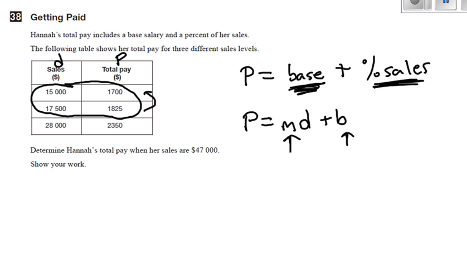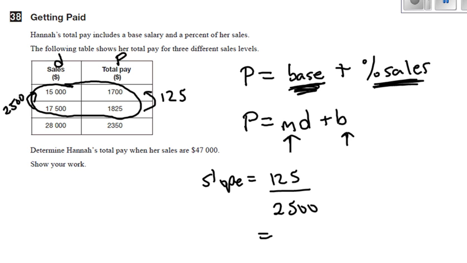So 1825 minus 1700 is 125. 17,500 minus 15,000 is 2,500. And therefore we have a slope of 125 delta y over delta x, and that gives us 0.05.